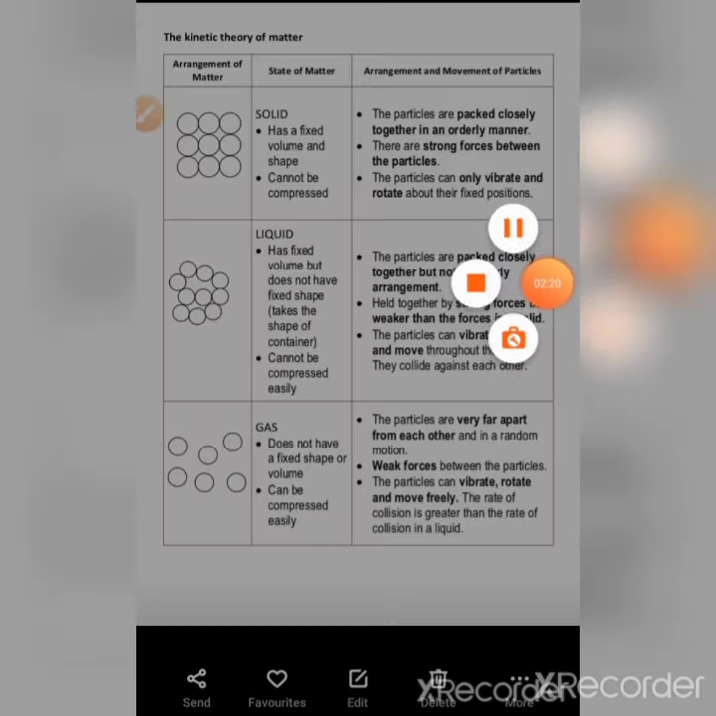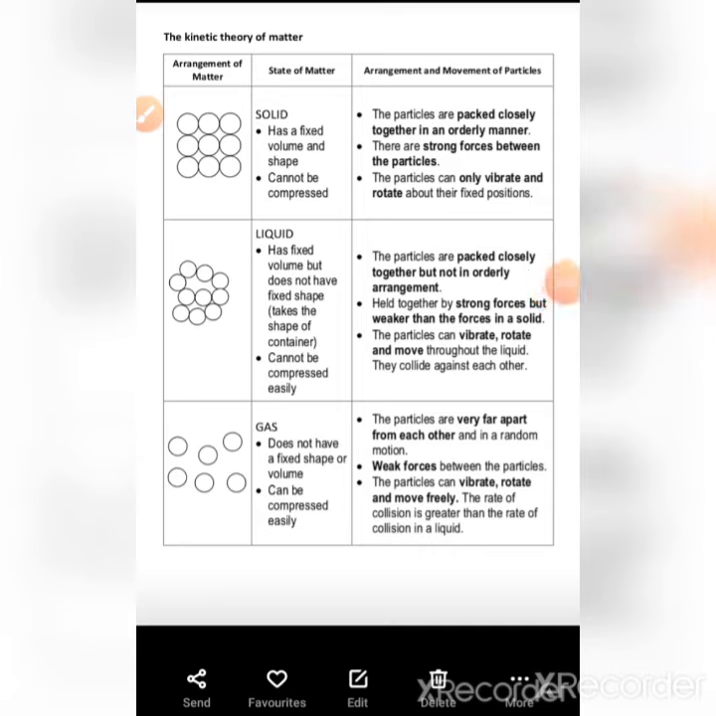Okay, then we are going to discuss the kinetic theory of matter. We are going to discuss the kinetic theory of the three states of matter: one is solid state, second is liquid state, and third is gaseous state. You are all familiar with these three states. In your surroundings, all these three states are present.